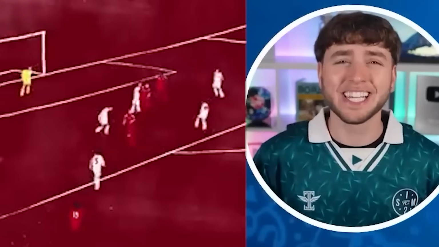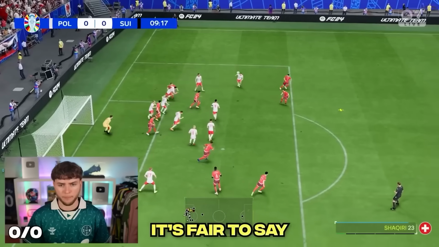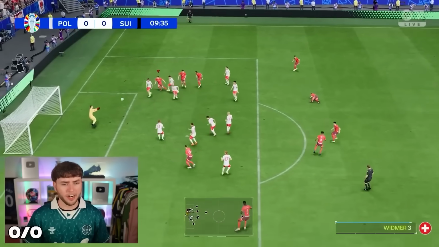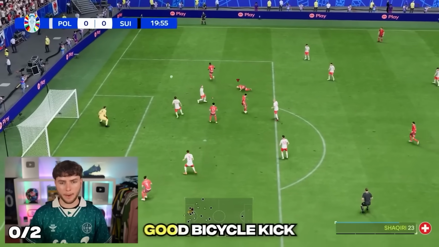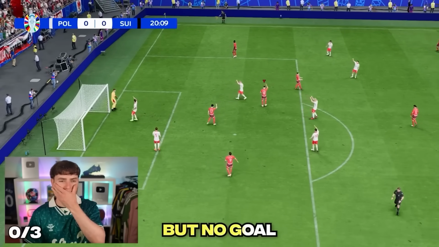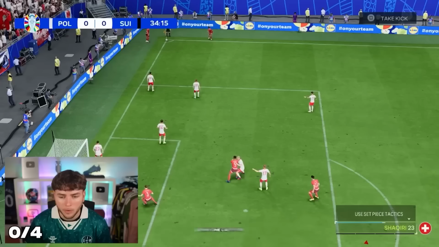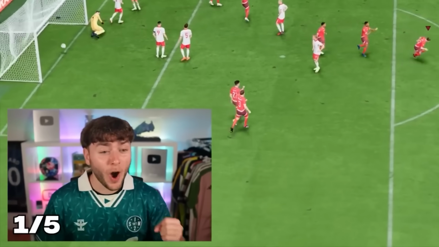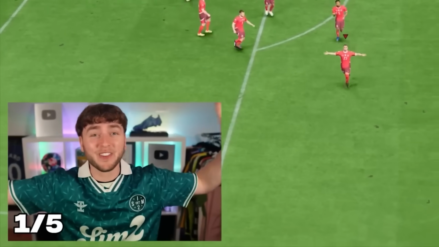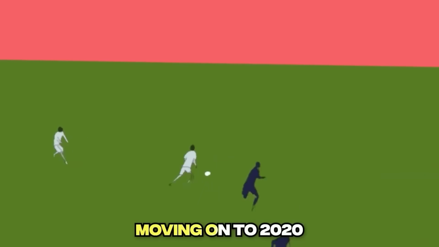And that, my friends, is this goal from Shaqiri, which was rated as the best goal of the whole tournament. It's fair to say our first attempt sucked. Shaqiri! Same with our second try. We finally got a good bicycle kick on the third, but no goal. No! Why did he bicy it? With one last try, Shaqiri scored this. Shaqiri! We scored a bicycle kick with him. He is 74 rated.